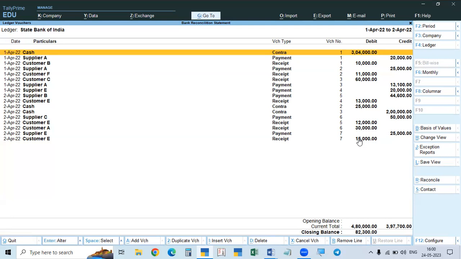Suppose it does not happen, so our account shows a different balance. By preparing the bank reconciliation statement, we can understand we have not deposited any money, but it is credited in our account. So we can inform the bank and get the rectification. So entering wrong amounts or wrong accounts, this also we can find through bank reconciliation.